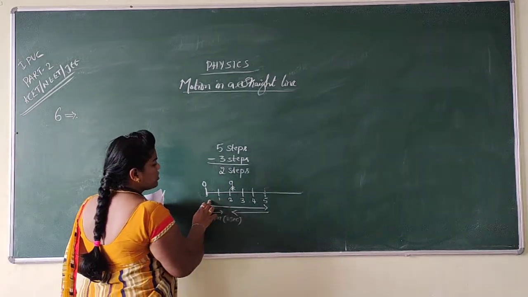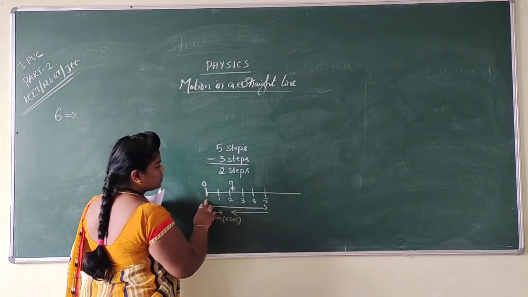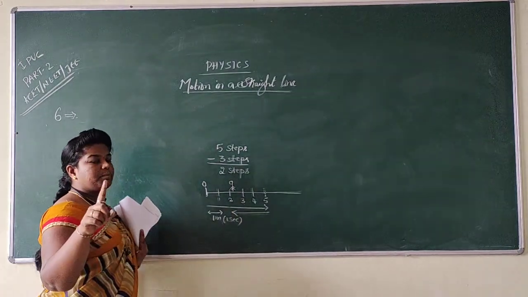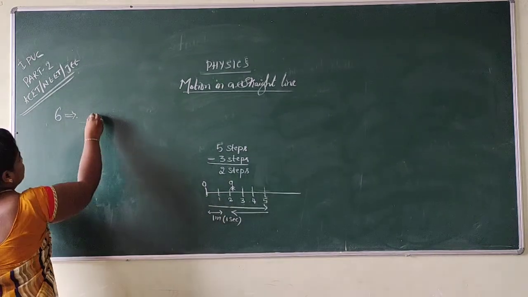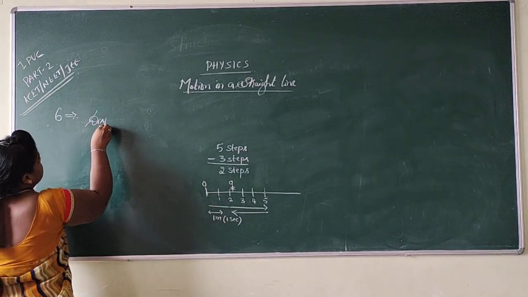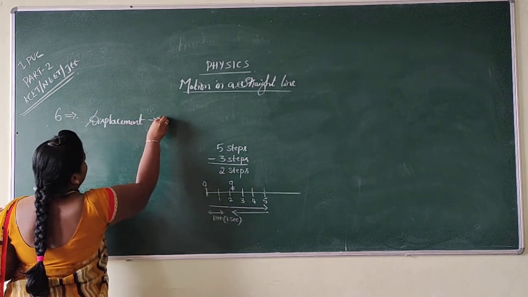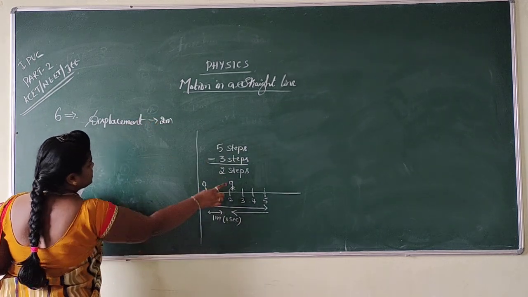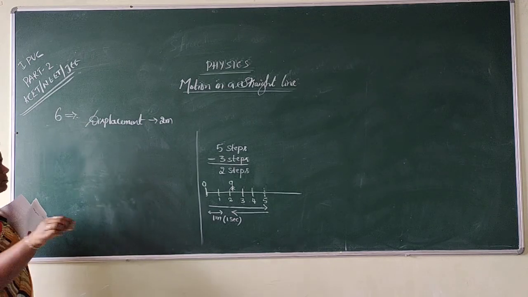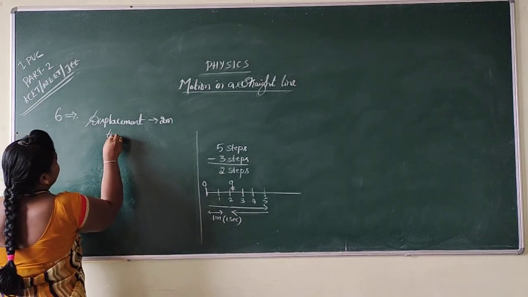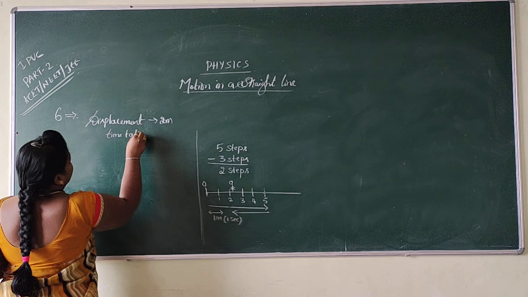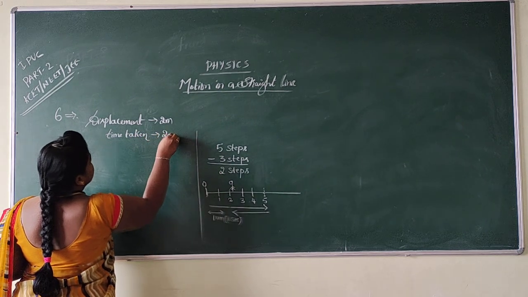It means to cover 2 steps, for one step 1 meter, right? The total displacement is 2 meters because I wrote here 2 steps. One step is equal to 1 meter. So the time taken is 2 seconds.